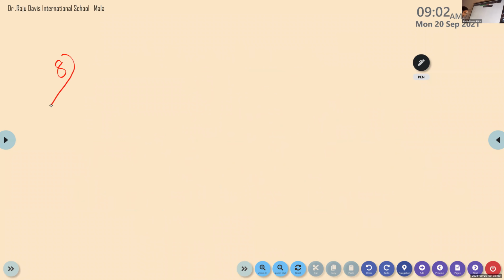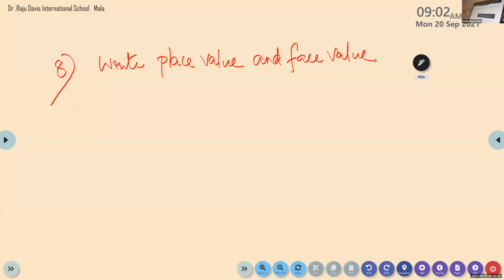Okay, next question, question number 8. Write the face value, place value, then find the difference and sum of the place values. Okay, so here write place value and face value of the underlined digit. Find the difference and sum of the place values.